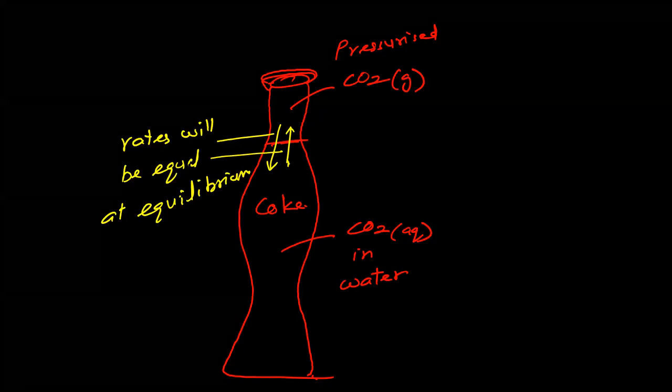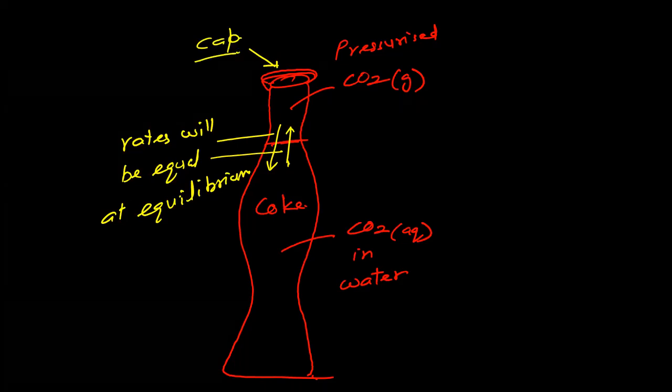We are talking about a few examples of physical equilibrium. So here the rate of dissolution of carbon dioxide in water and the rate of carbon dioxide coming out of the water are equal. And it's a closed system because we have a cap here. So equilibrium can be built here, or equilibrium can be achieved.